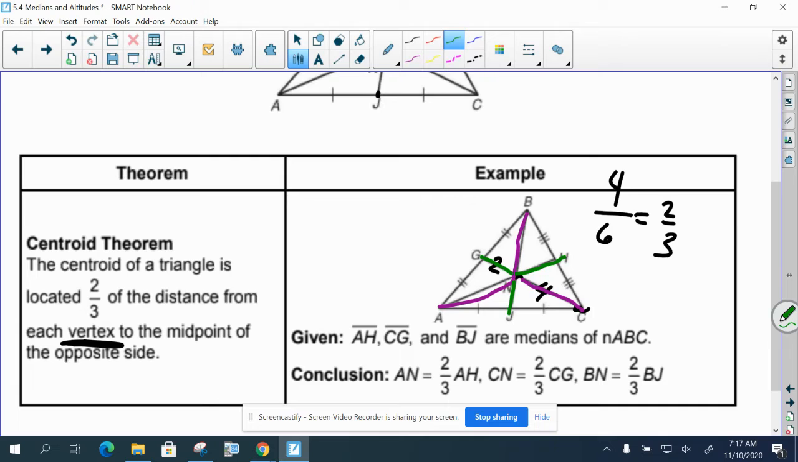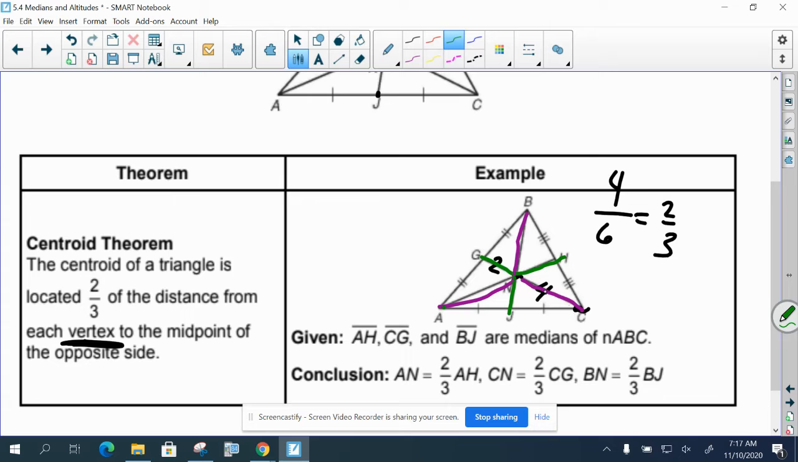All right, so you're going to have to do a little math with the 2/3 ratio to figure out, depending on what you're given. So here, if these are all medians, then AN, the distance from A to N, is 2/3 of AH.